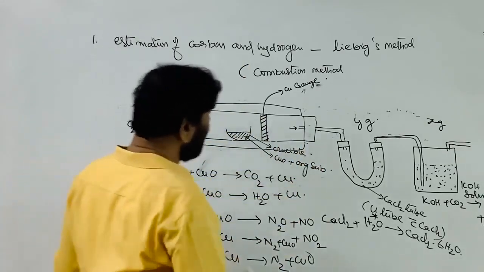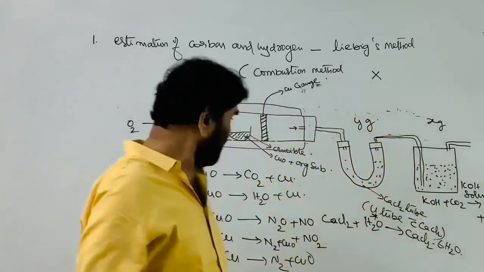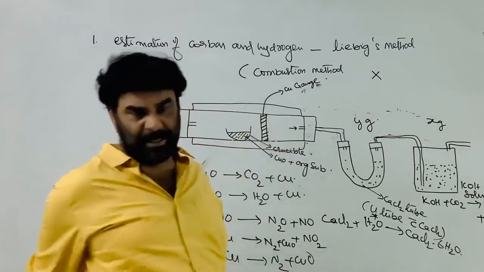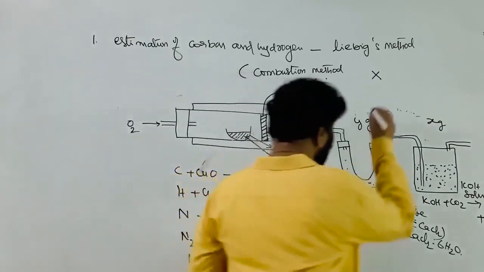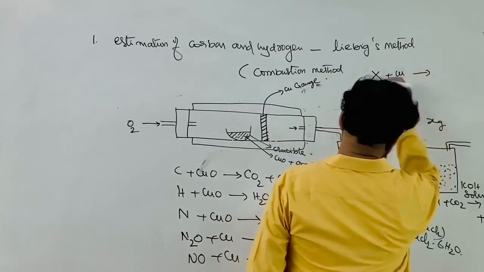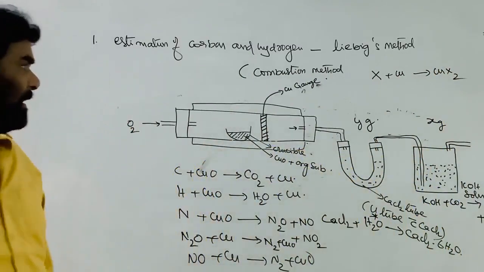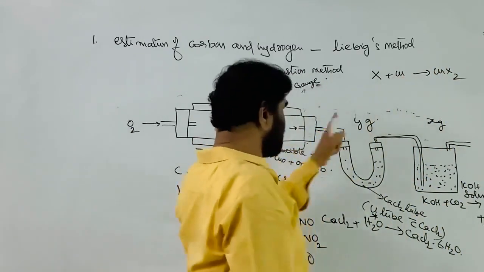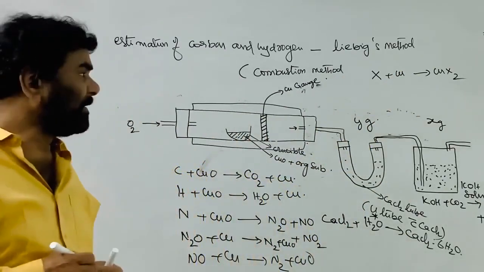Suppose the given organic compound contains halogen. During this heating, what happens? Part of the halogen is converted to elemental halogen, and part of the halogen reacts with the copper and is converted into copper halide. Copper halide is formed. If the organic halogen reacts with the copper or the copper oxide and is converted to copper halide, then what happens?